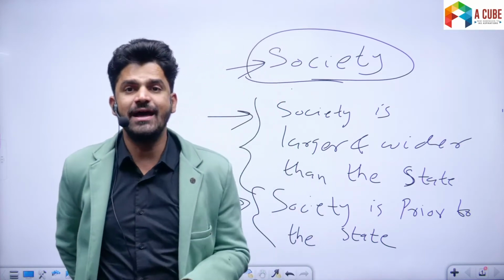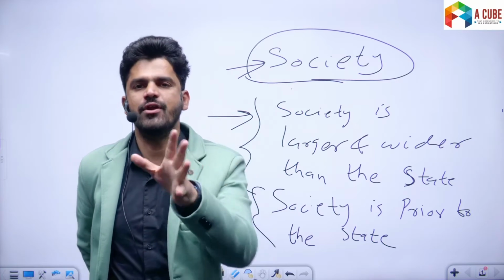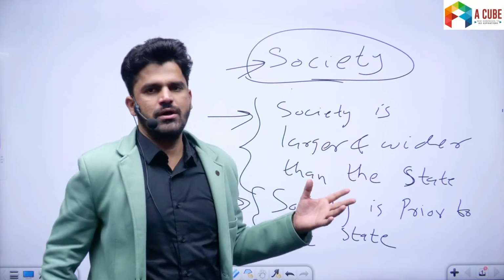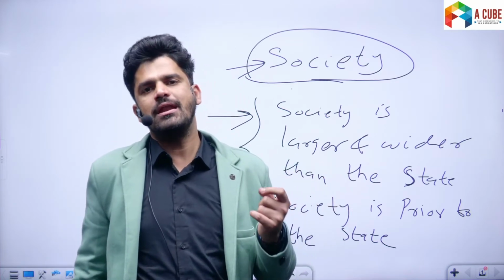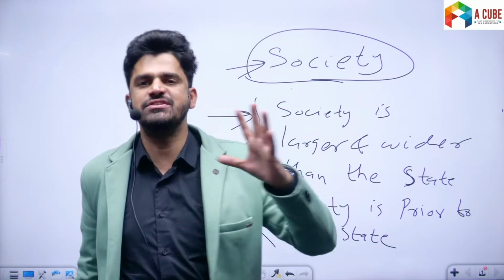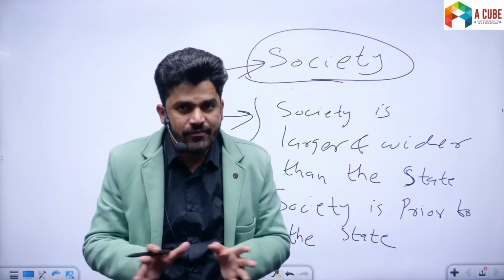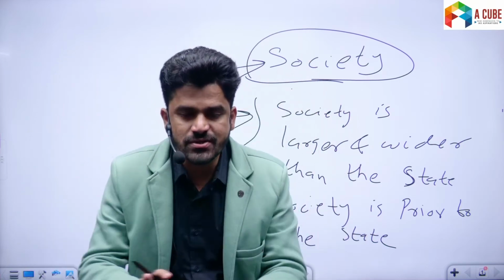But we have seen that the institution of state is a recent phenomenon. The European countries started talking about state only in the later part of the 16th century. I told you, right? So society came first.